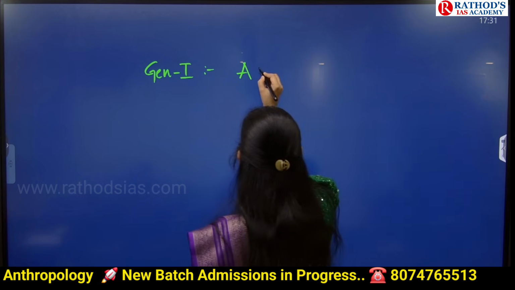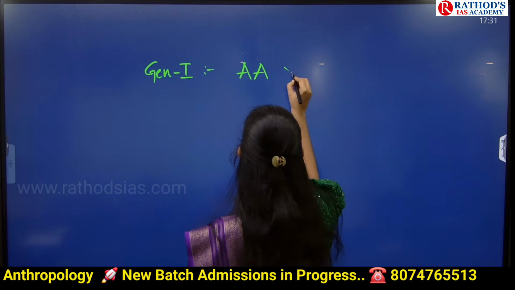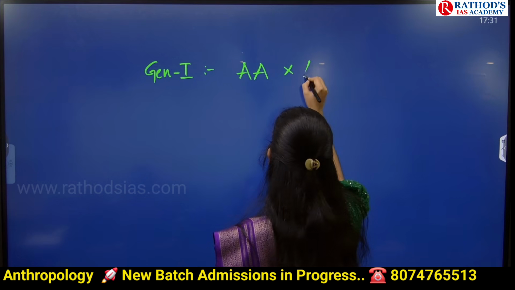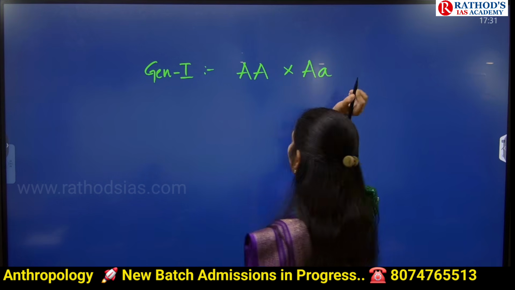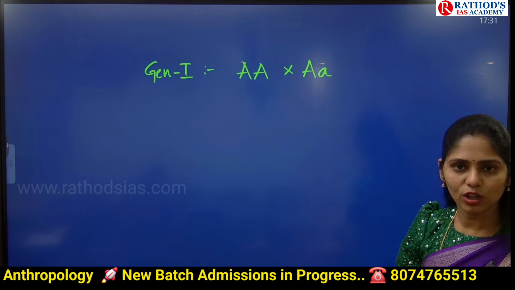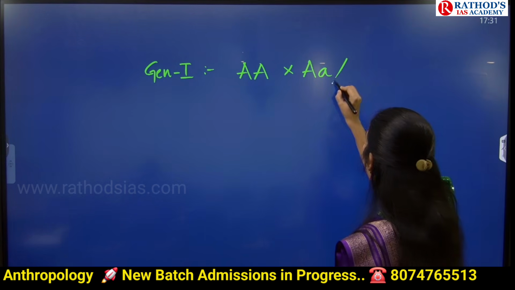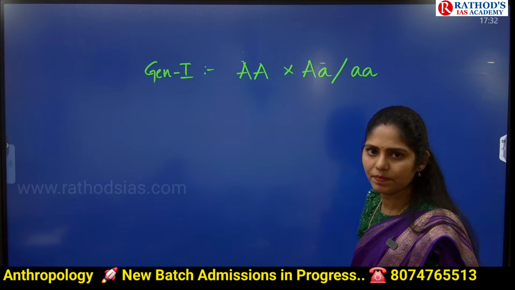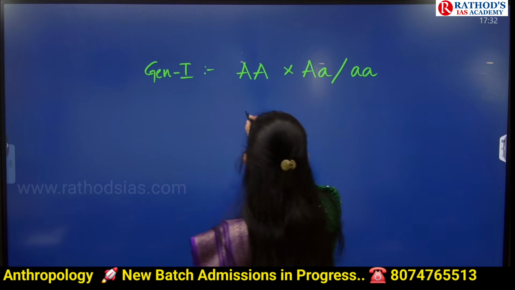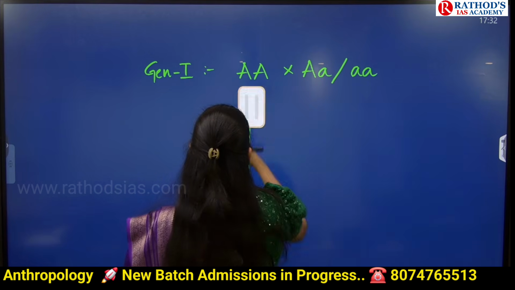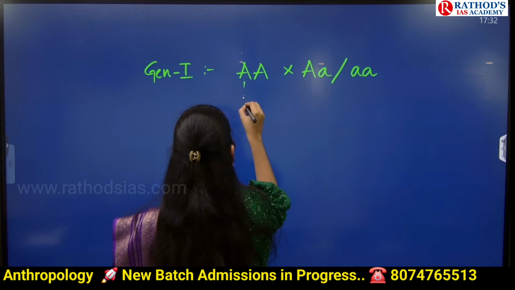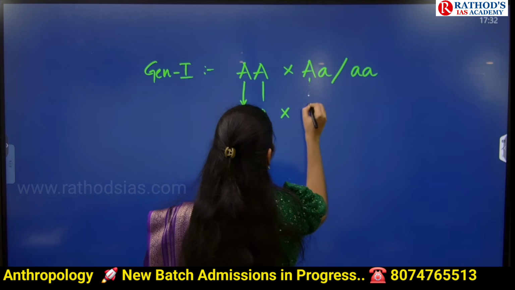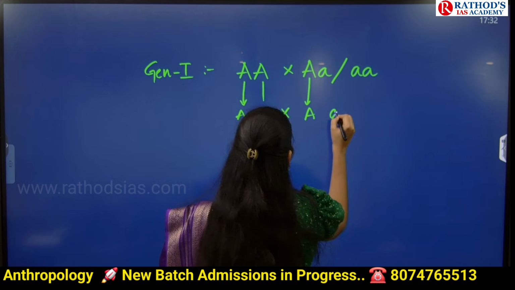Let us take this as the dominant allele, married to a person who is a carrier, capital A, small a. The next generation will have the possibilities: from here we have A, from here we have A, cross capital A, small a.